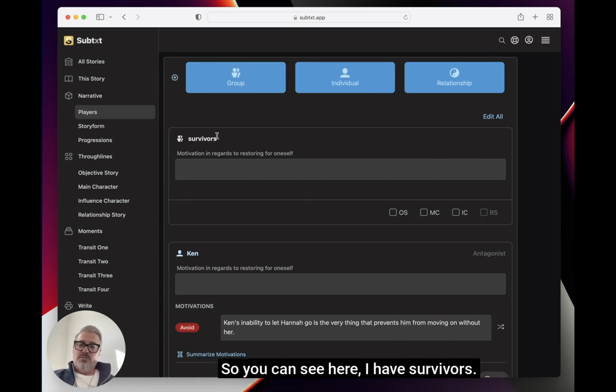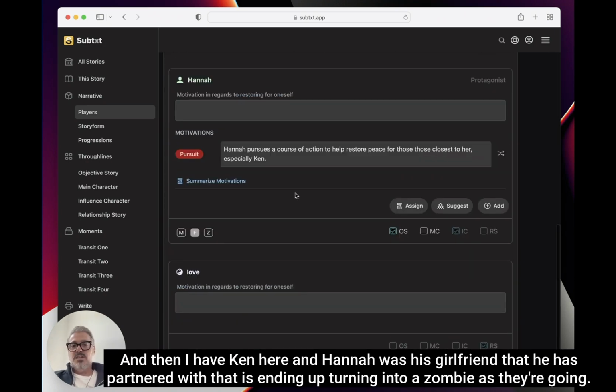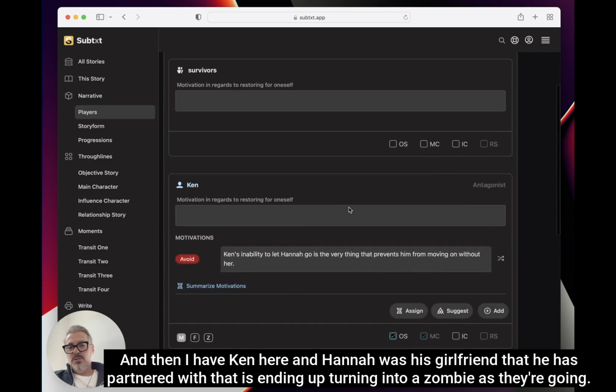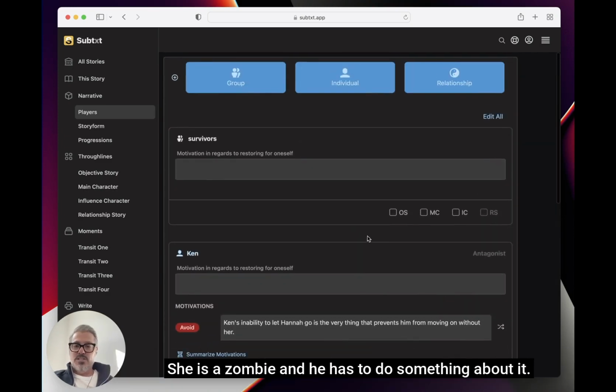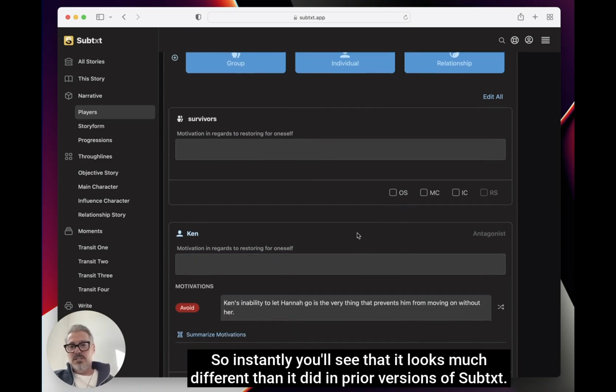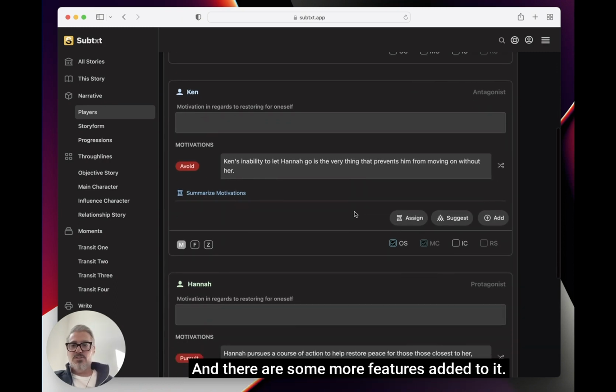So you can see here I have survivors. So this is like a typical zombie apocalypse thing. And then I have Ken here, and Hannah was his girlfriend that he is partnered with that is ending up turning into a zombie as they're going. She is a zombie and he has to do something about it. So instantly you'll see that it looks much different than it did in prior versions of Subtxt. And there are some more features added to it.